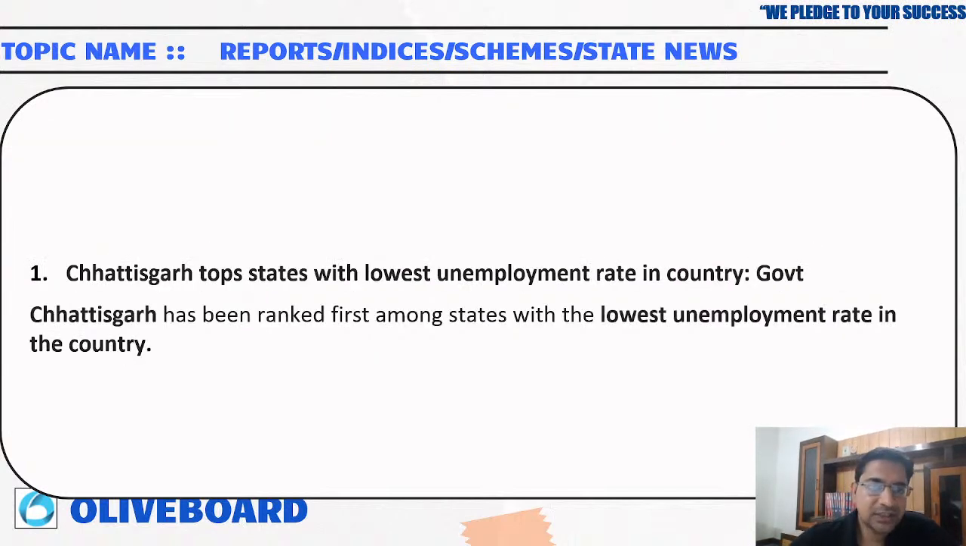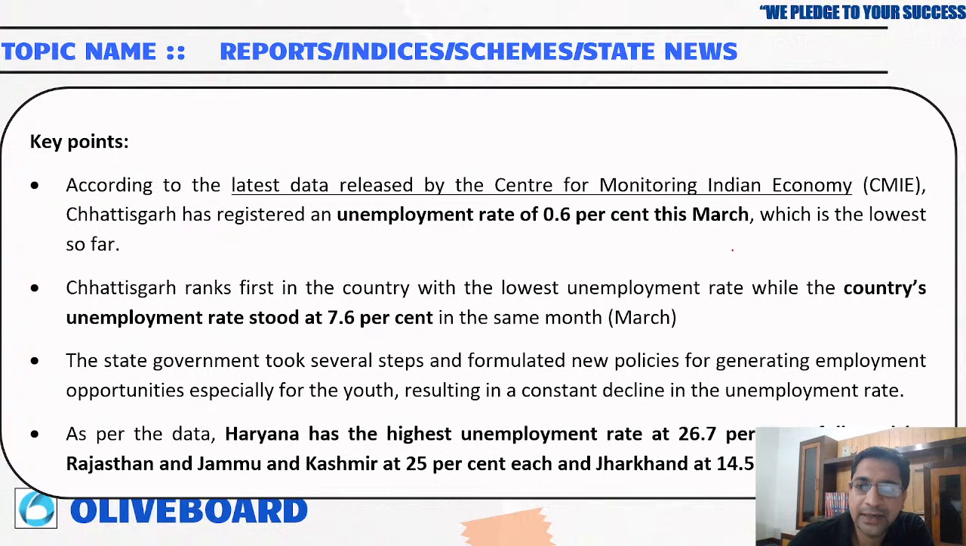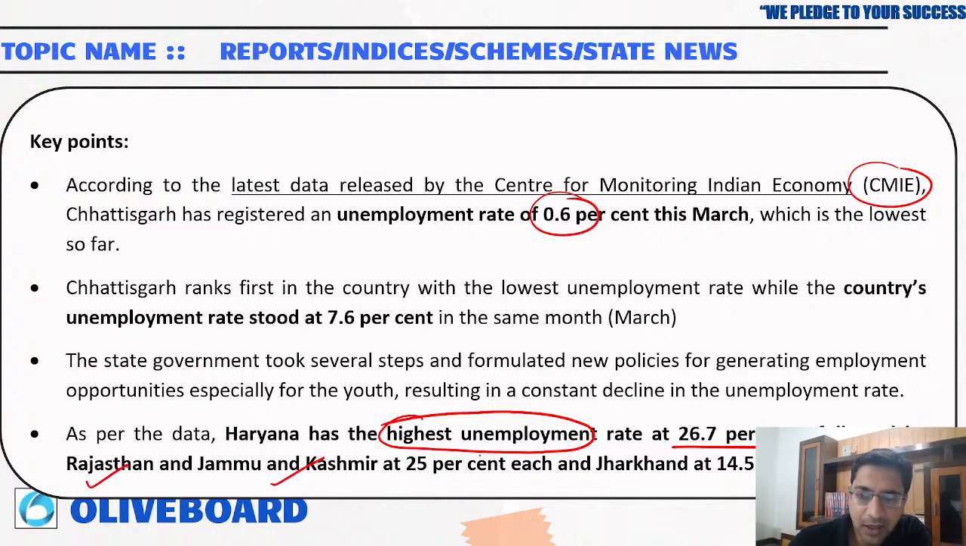Now, Chhattisgarh tops states with the lowest unemployment rate in India. Very important. Chhattisgarh has been ranked first among states with the lowest unemployment rate in the country as per government reports. According to the latest data released by CMIE, Chhattisgarh has registered an unemployment rate of 0.6% this month. As per the data, Haryana has the highest unemployment, that is 26.7%, followed by Rajasthan at 25% and then Jammu and Kashmir at 14.5%.